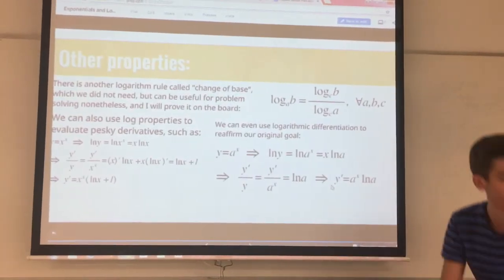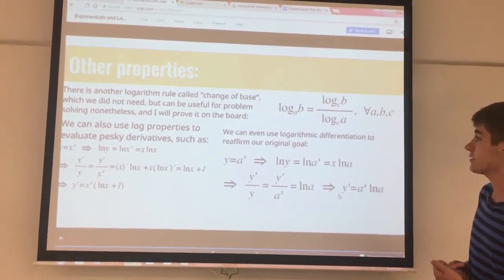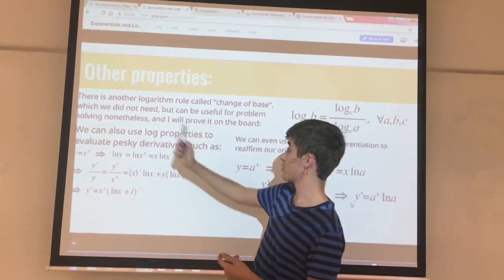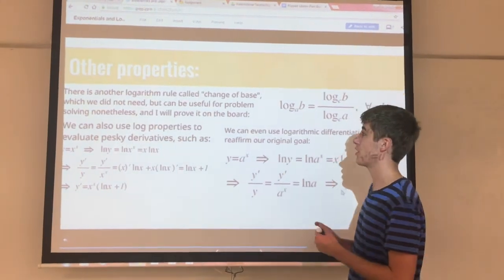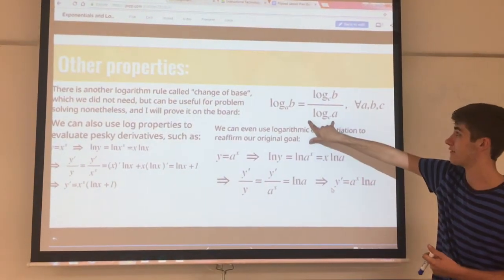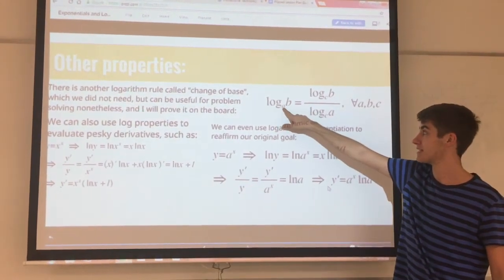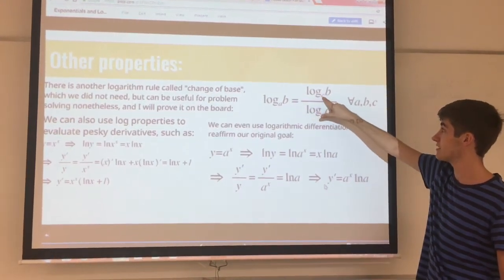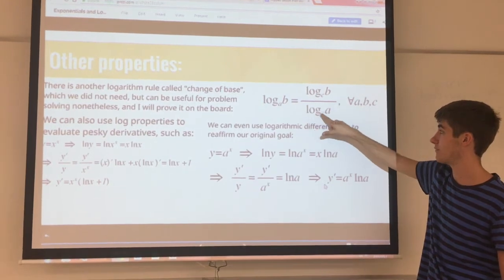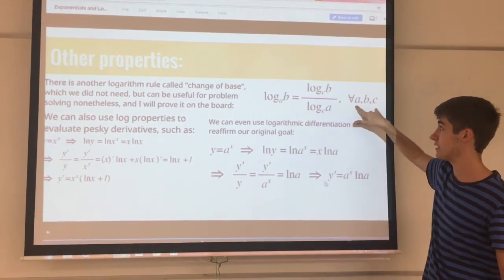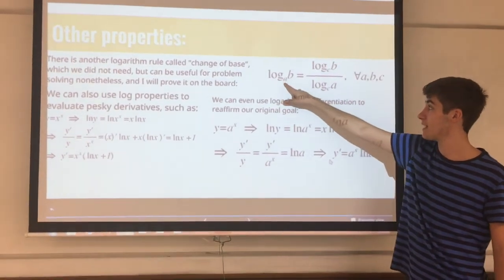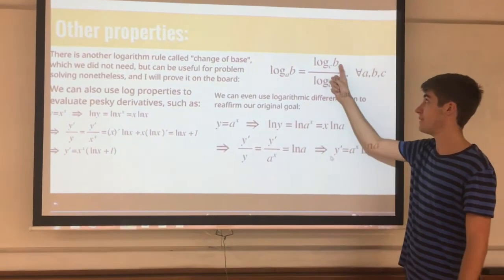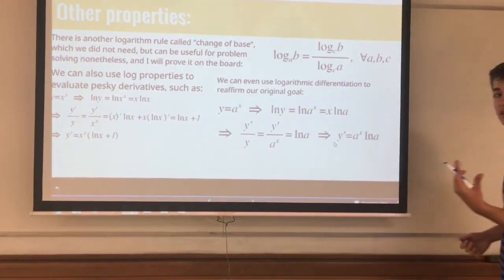And so here's a couple other properties that are quite nice. You can do this thing called change of base, which we did not need in proving this, but it can be useful for other problem solving, and I will prove it on the board. We have this fact. If you have a logarithm of base a of b, you can rewrite it as a logarithm of base c of b divided by logarithm of base c of a for any a, b, c. So if you have log base a of b, you pick a new base c and take that logarithm of b and divide it by the log of a, and I'll prove it over here.